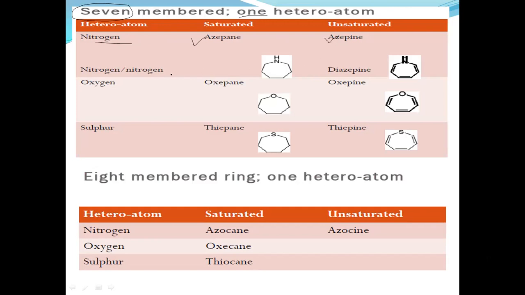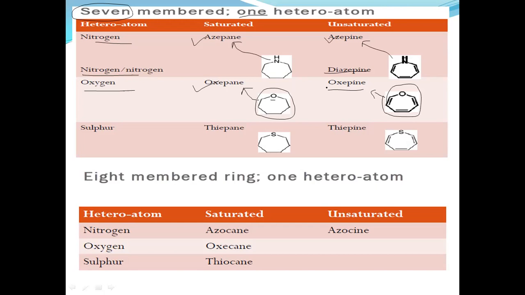If two nitrogens are present, then their name is diazepines. If oxygen is present, oxepane, this is the structure of oxepane. Here oxygen is present along with unsaturation ones. Whereas this is the structure of azepine. These are the structures of azepine and oxepine, oxygen containing unsaturated ones.